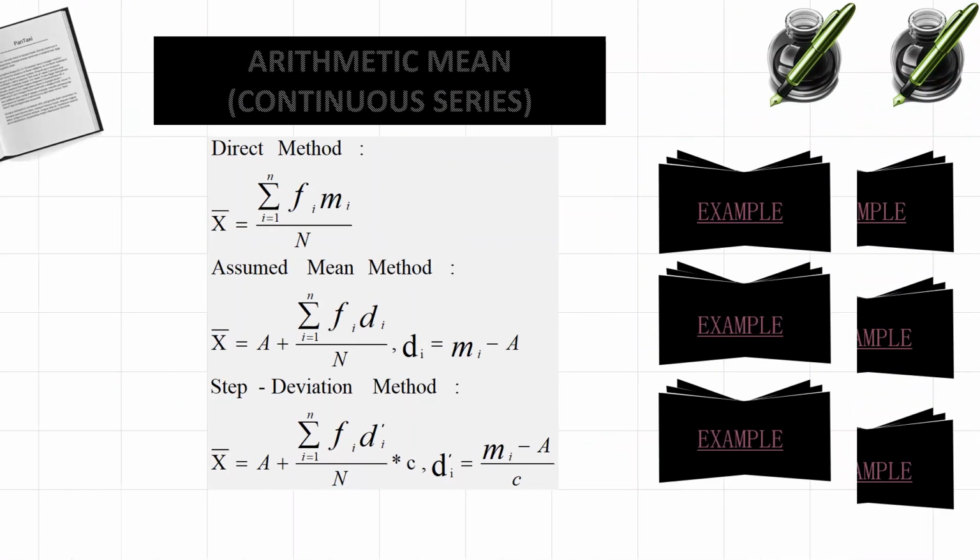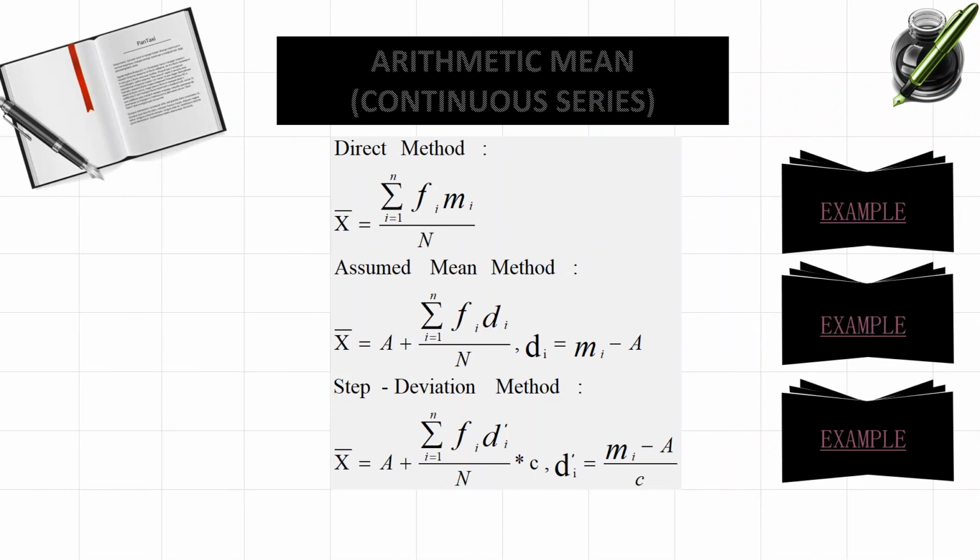Next we have arithmetic mean in case of continuous series. Okay, now we understood what is individual series, what is discrete series. Now what is continuous series then? Continuous series means here you can observe the data will be given in terms of class intervals and frequencies. Here also we can use either of these three methods to find out the arithmetic mean. So let us see one by one.